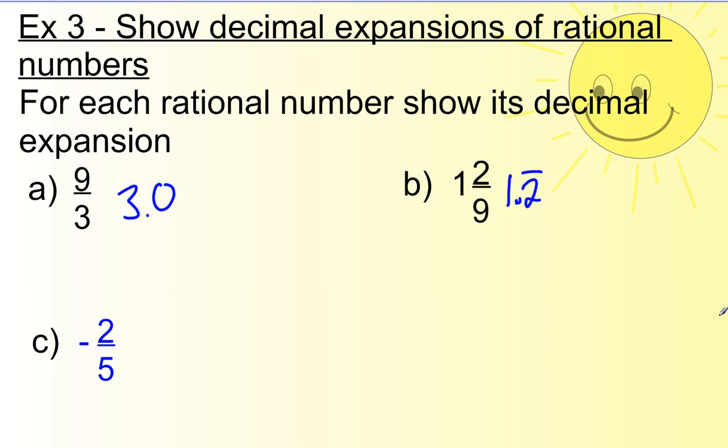Go ahead and try this one, letter C. So -2/5. Try to write that as a decimal. Pause the video if you need to. When you're ready to continue, hit play, and we'll go through it together. Alright, so what you should have, let's see, if you do a long division or divide on the calculator, you're going to get a negative 0.4.